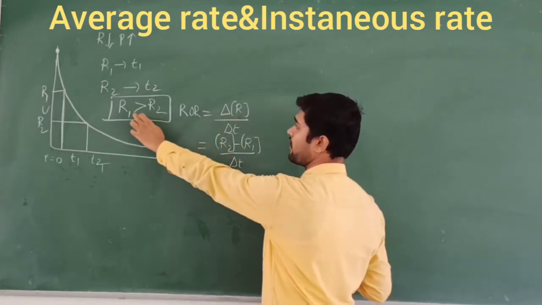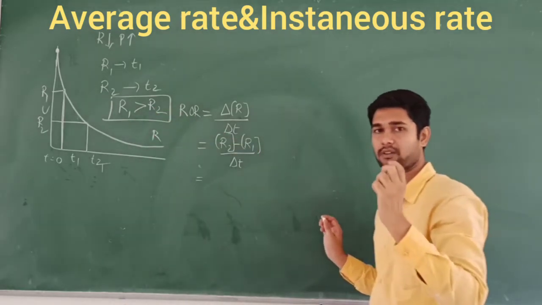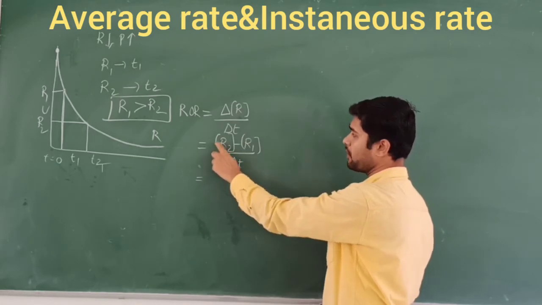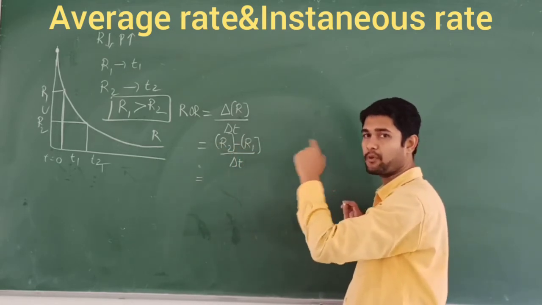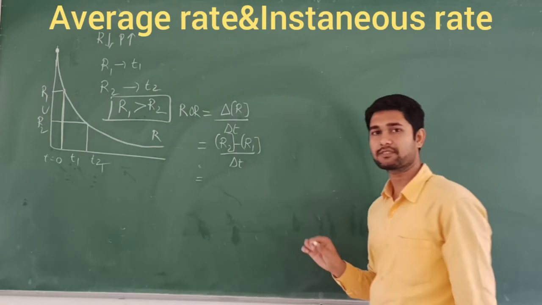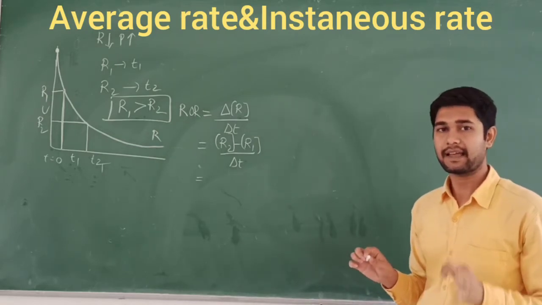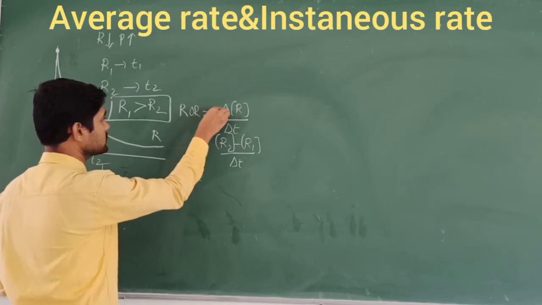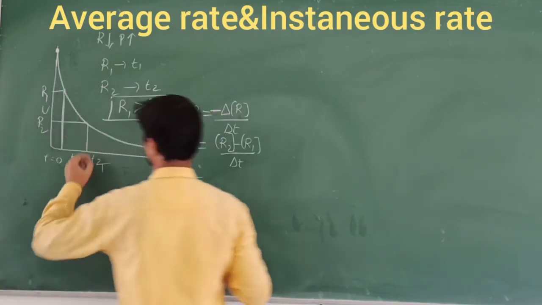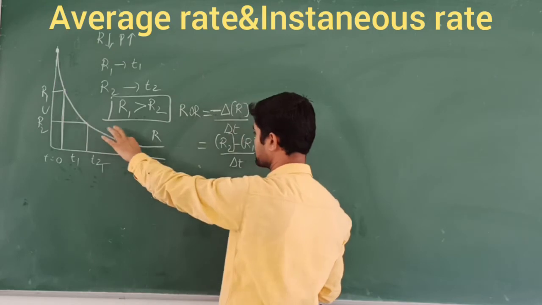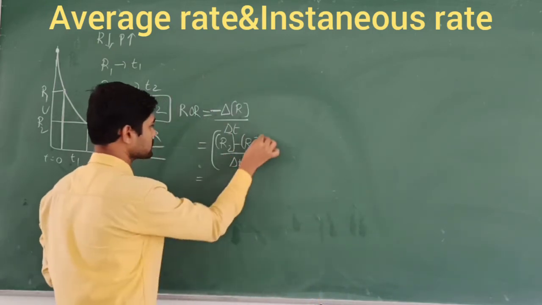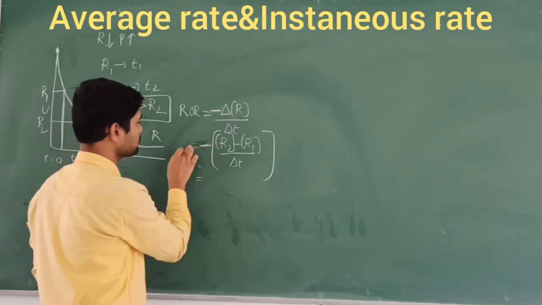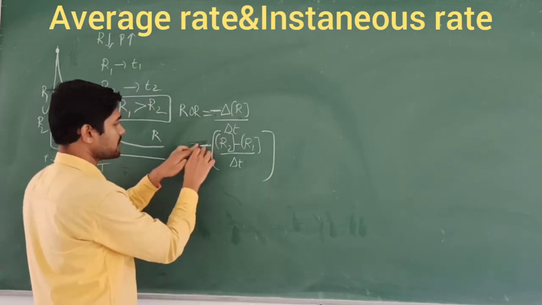But we showed that the concentration R1 is greater than R2. Looking at the sign here, R2 is positive and R1 is negative, which is opposite to our statement. So we should always indicate the sign. The negative sign indicates that the concentration goes on decreasing. Now I am going to apply this minus sign here.